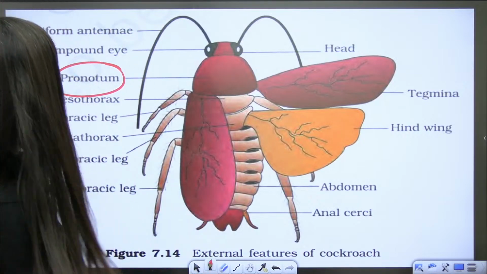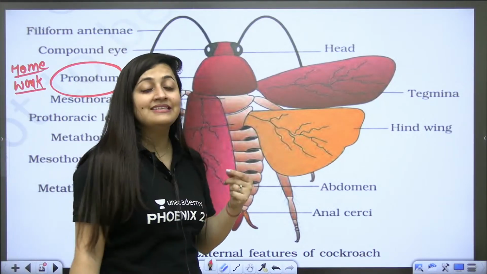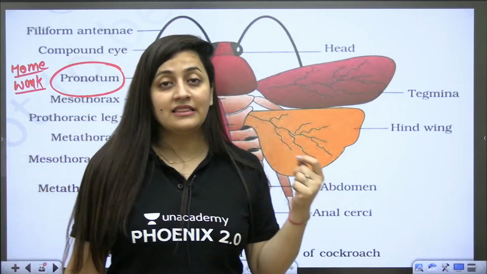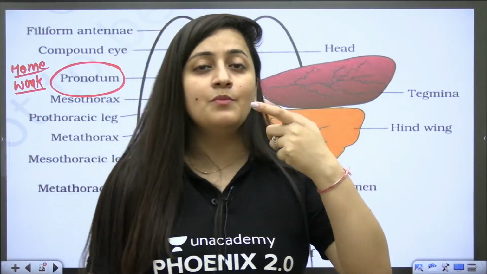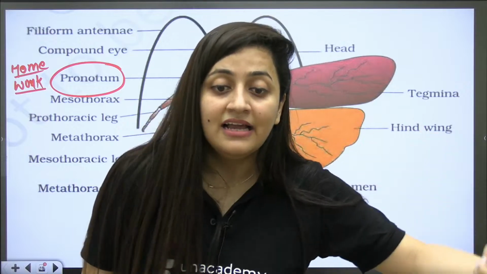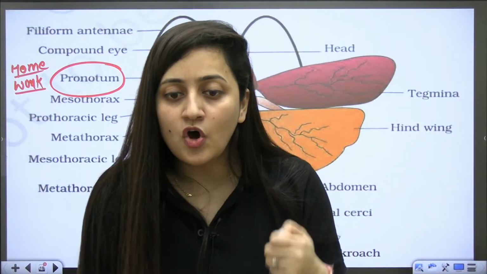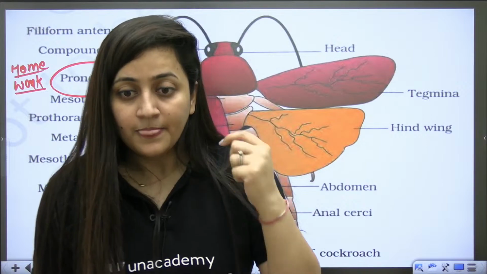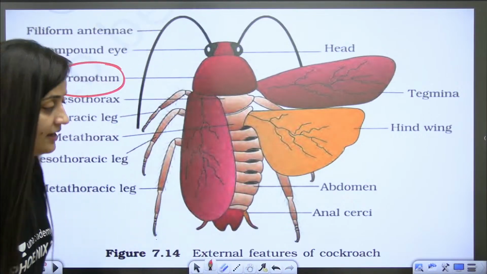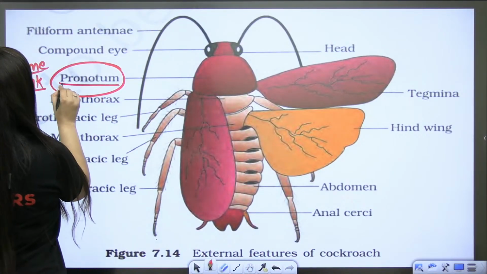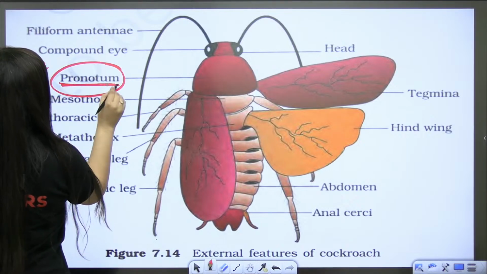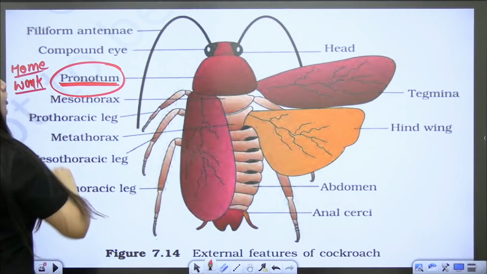Sometimes some words are not present in the text. They are present in the description of the diagrams, in the naming of the diagrams, in the summary part, in the example questions. So we are not even allowed to miss that. In the next class I will explain what is pronotum, and you have to mention it in your homework.